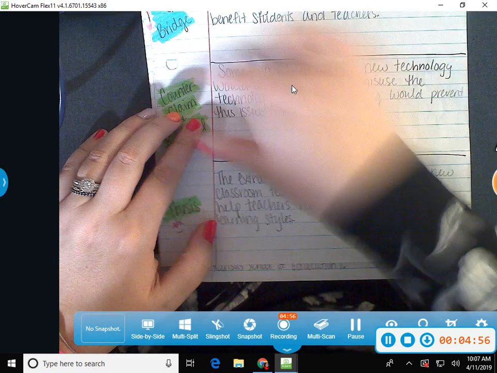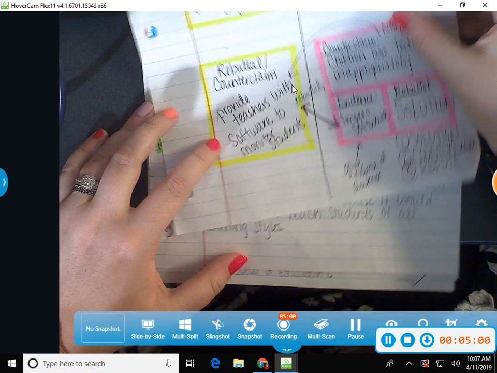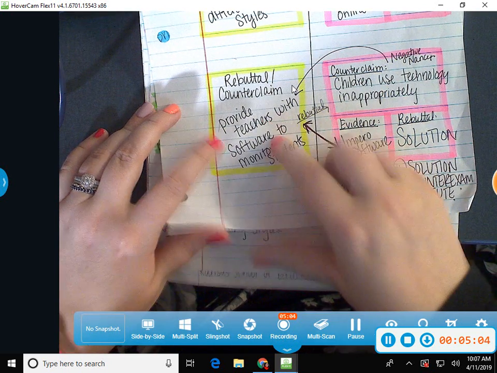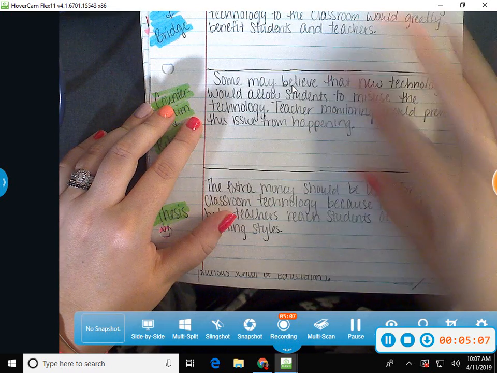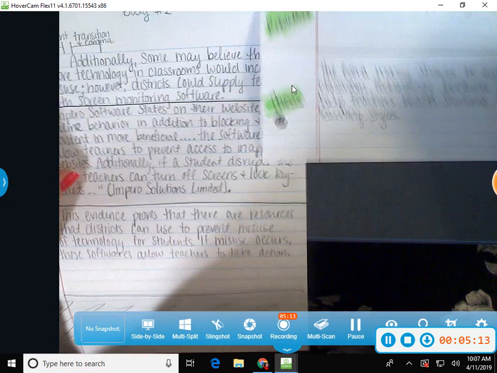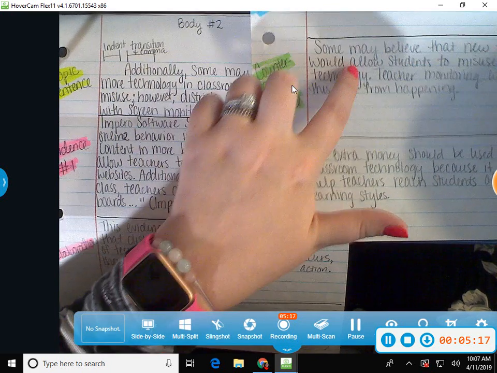For the last part, this is where you're going to add in your counterclaim and rebuttal, but you already have it here on your big outline. You have your counterclaim here and your rebuttal here. You will also notice that your counterclaim and rebuttal for this row right here is going to be very similar to your topic sentence, if not exactly the same. So these two should be very similar, if not exactly the same.